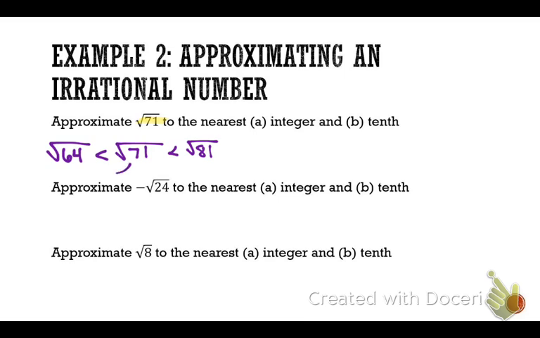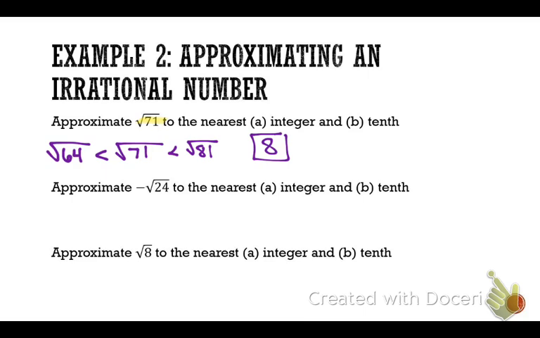And what is the square root of 64? 8. So if I'm approximating this to the nearest integer, meaning a number that has no decimal, it's closer to 64, and the square root of 64 is 8. So that's what it's going to be. And you need to circle which one it's closest to.